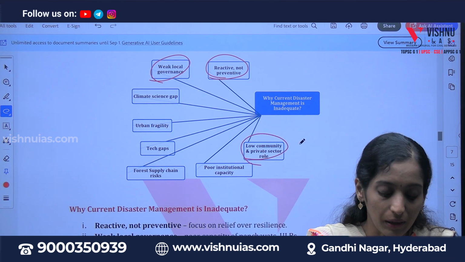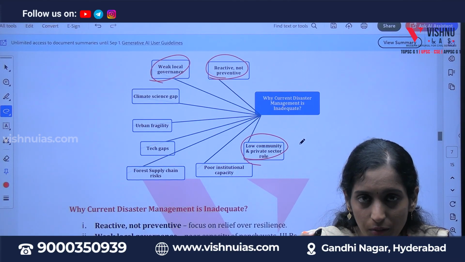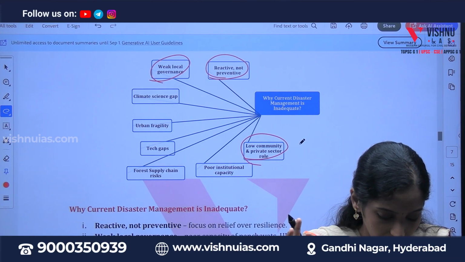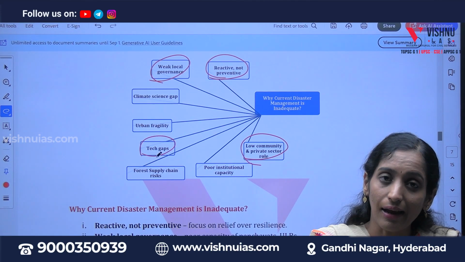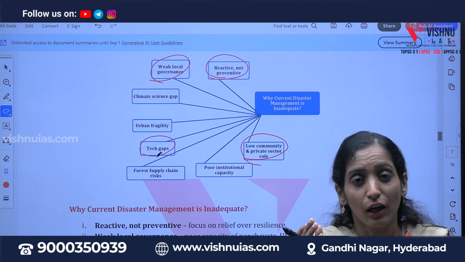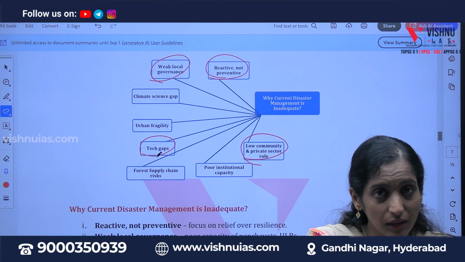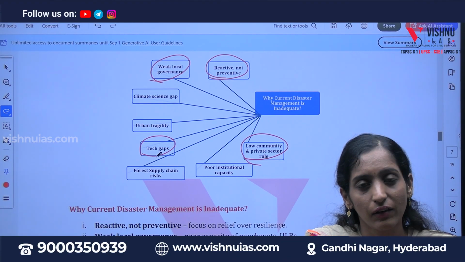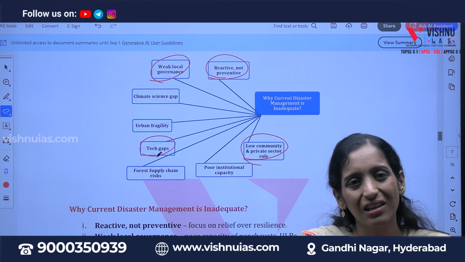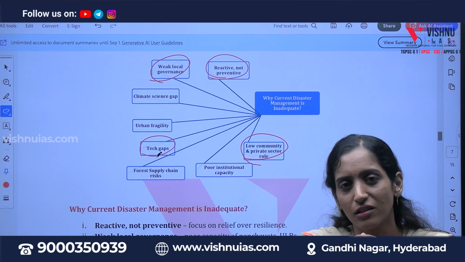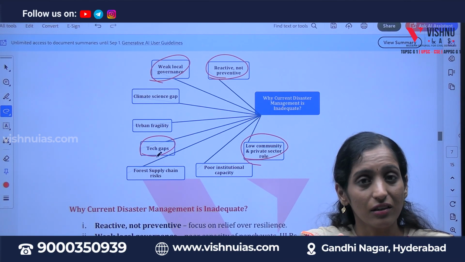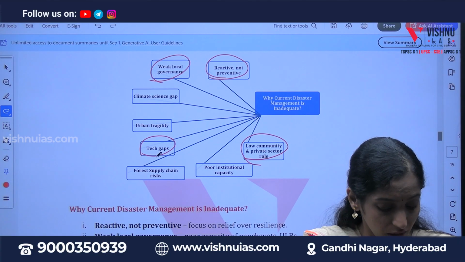And low community and private sector role. There is no participation of the citizens as well as the private sector. And in the same way, technical gap and urban fragility. If you observe, we are constructing houses and giving permission to houses and apartments even in fragile regions like lake beds, etc. That's a big reason for this urban fragility and the flooding.